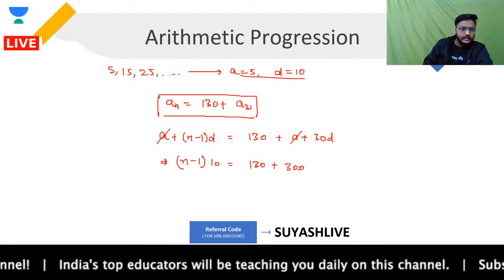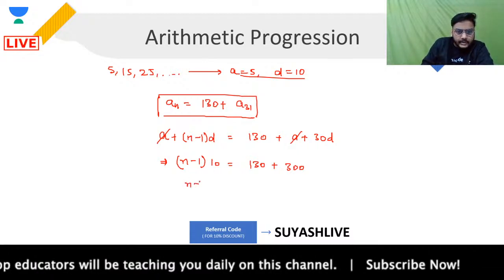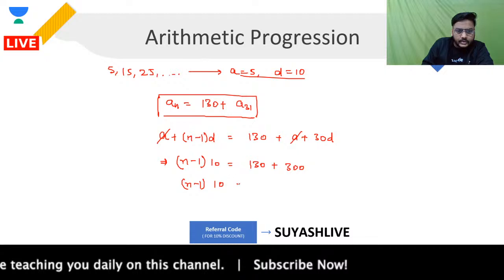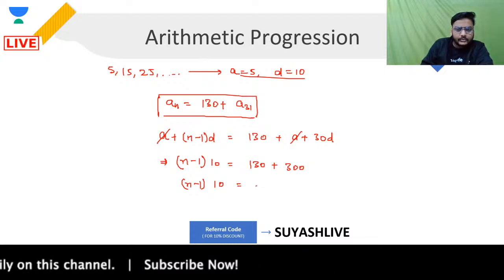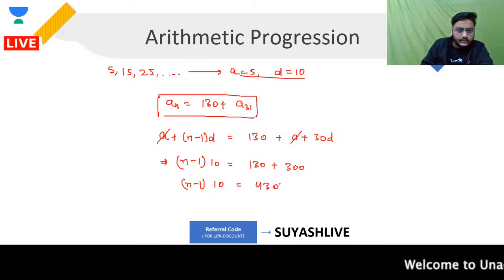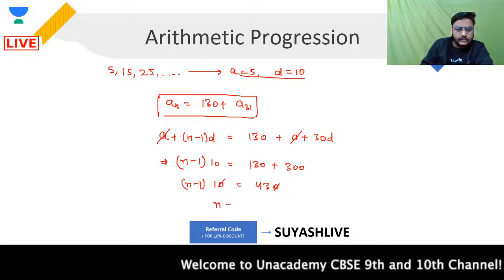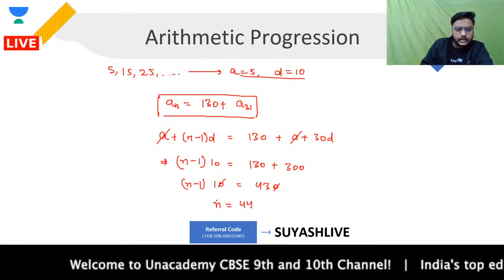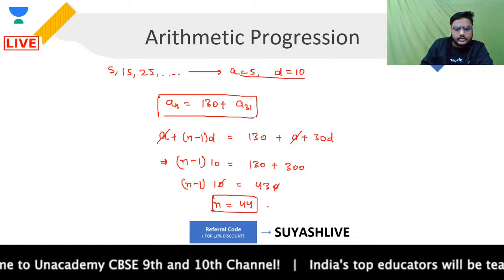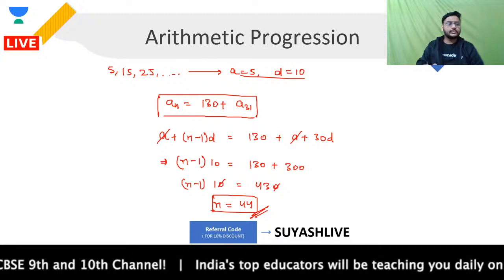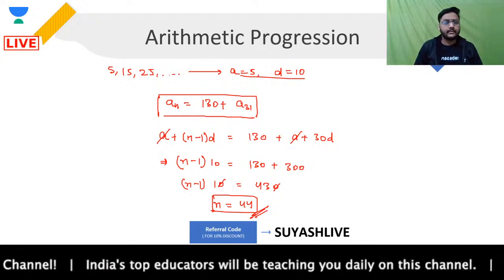Clear, guys? From here, you will be getting n minus 1 into 10 is equal to 430, 0 and 0 gone. You got n minus 1 is equal to 43, which means n will be equal to 44. Are you clear with this, guys? So the number of terms that we are talking about over here will be equal to 44. Everyone got it?